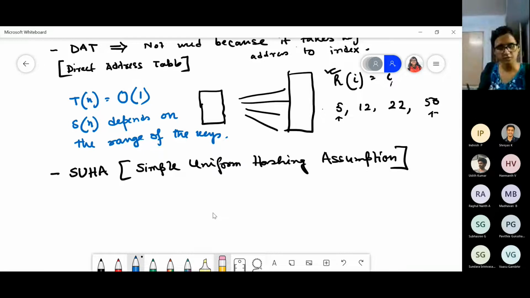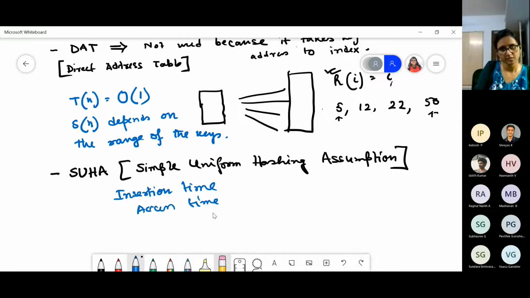Okay. Now for SUHA, the assumption is the hash function distributes the keys uniformly. That is, the hash function itself is a uniform random number generator, right? And with this, our insertion time and access time. Insertion time is what? So this is for chaining, right?